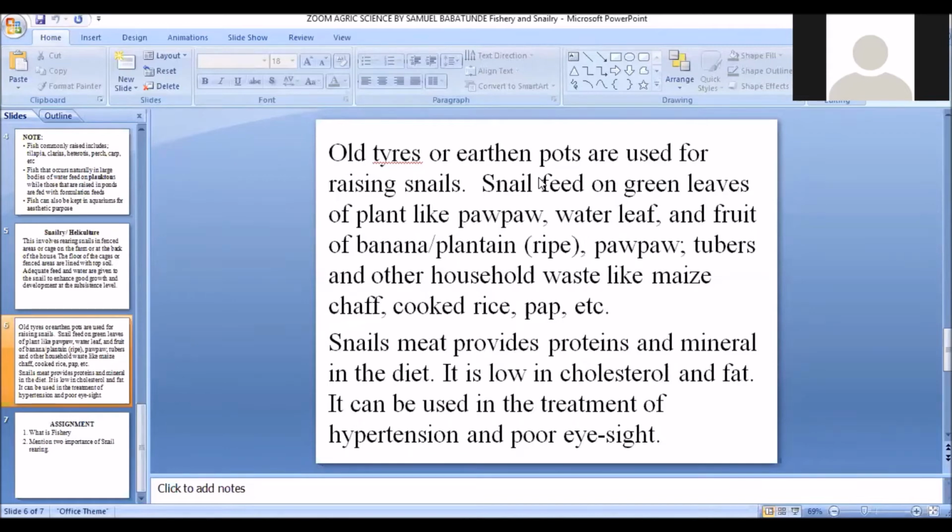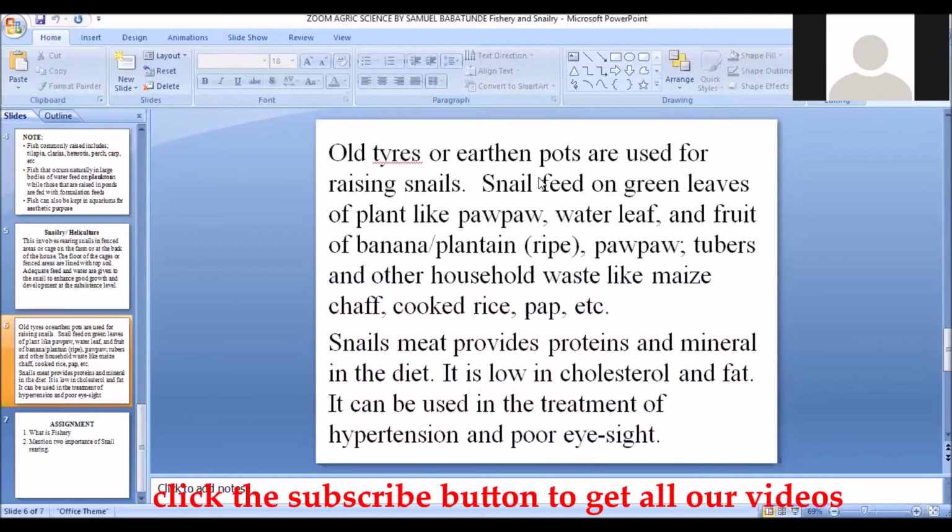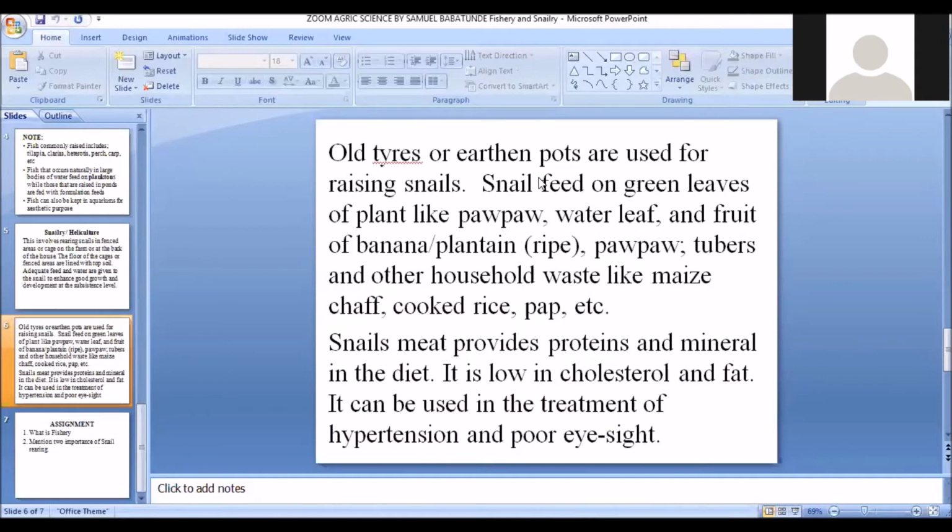Snails feed on green leaves of plants like pawpaw, the water leaf, and fruits of banana and plantain. Even the pawpaw, the tubers, they feed on fruits also. So these are the feeds that you can give to the snail when you're rearing snails. Because I told you it is important that you provide the snail with adequate food and water to ensure maximum growth.